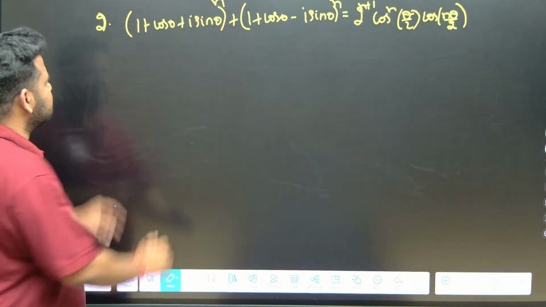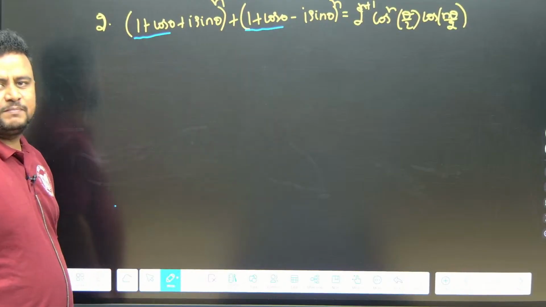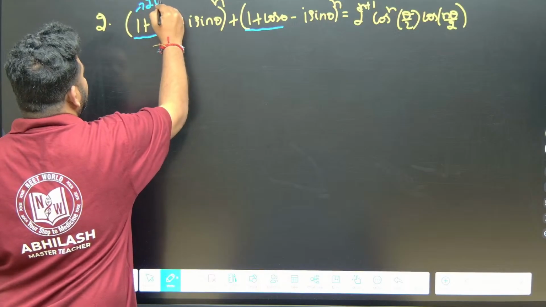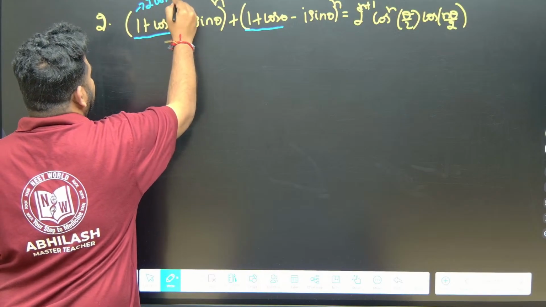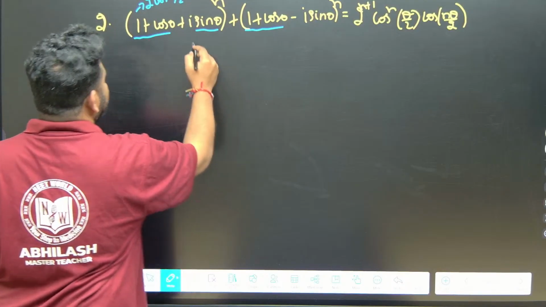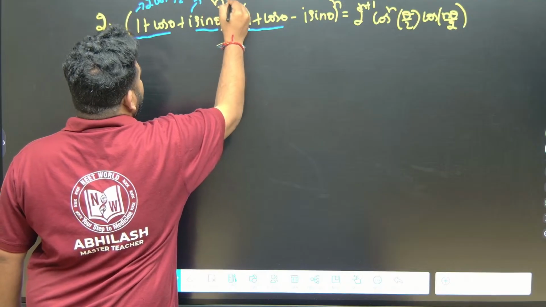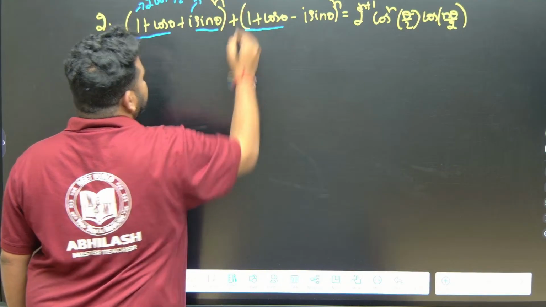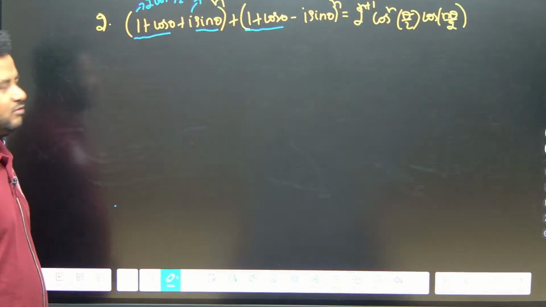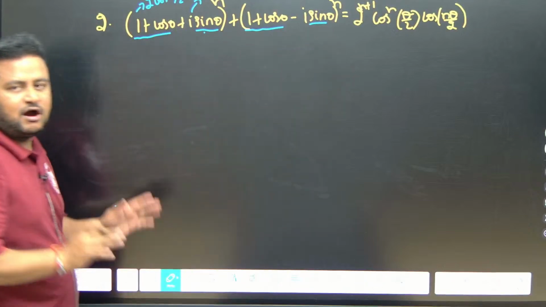When we talk about LHS, 1 plus cos theta is given. We know that 1 plus cos theta is nothing but equal to 2 cos square theta by 2, the half angle formula. And also sin theta can be written as 2 sin theta by 2 cos theta by 2, that is the half angle formula again. So let us apply the half angle formula for 1 plus cos theta and sin theta first.